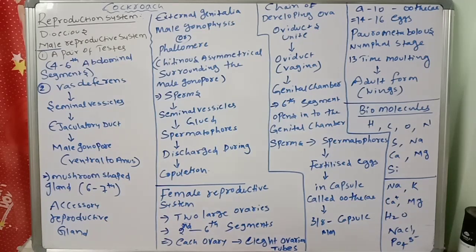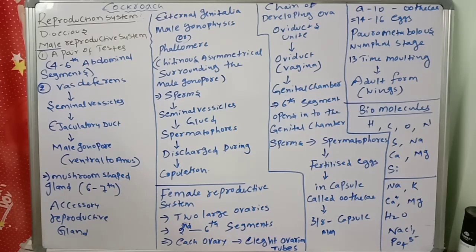So you know very well, the cockroach is cosmopolitan, where in different areas it will survive, and it belongs to Arthropoda, class Insecta. So it has a well developed digestive system, respiratory system, excretory system, nervous system, like that. The parts are also there, right? In this class we are going to discuss the reproductive system of the cockroach.